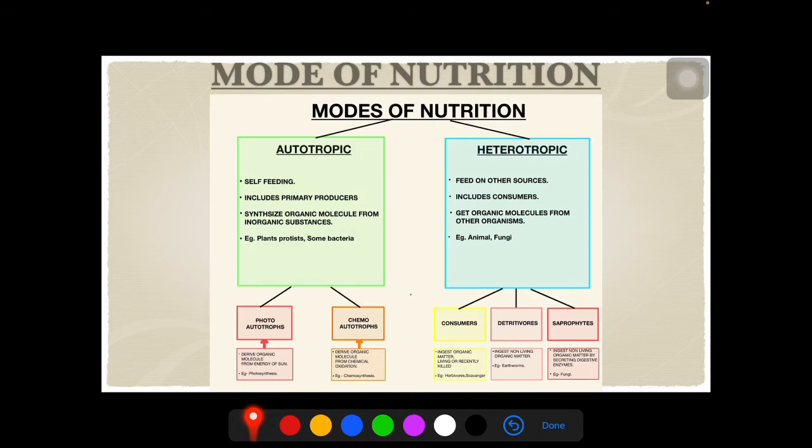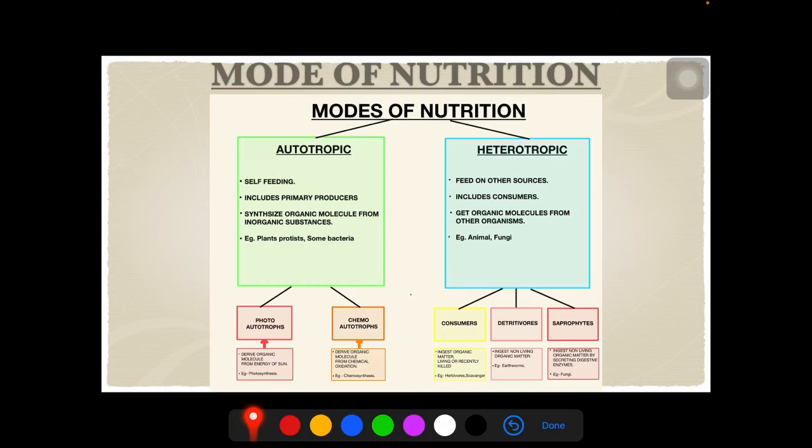Photoautotrophs refer to those organisms which derive organic molecules from the energy of the sun, and the process of deriving organic molecules from the energy of the sun is referred to as photosynthesis. This is again an MCQ question. How do photoautotrophs obtain their